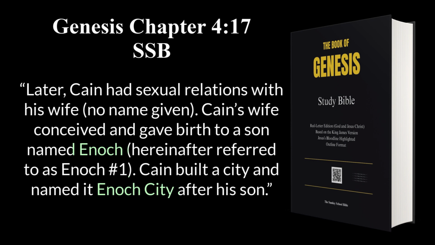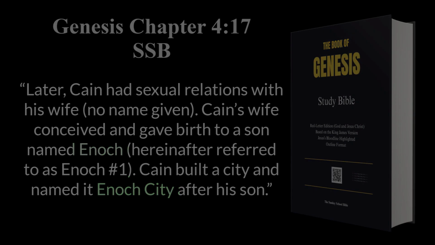"Later, Cain had sexual relations with his wife. No name given. Cain's wife conceived and gave birth to a son named Enoch, hereinafter referred to as Enoch number 1. Cain built a city and named it Enoch City after his son."